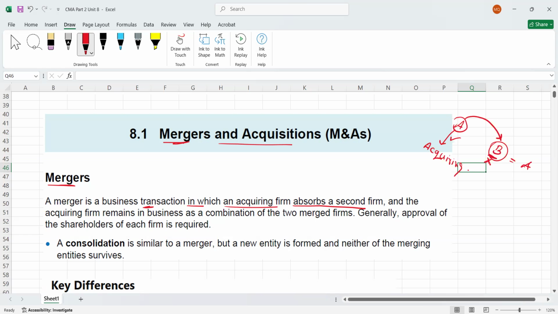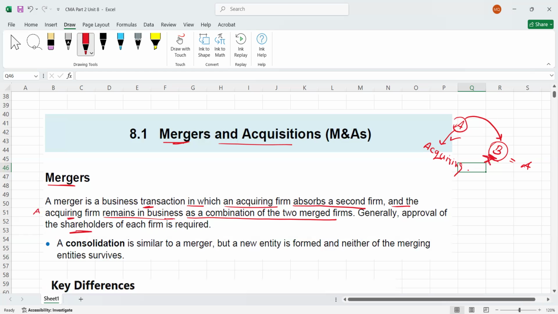Please remember, the acquiring firm, in my example company A, remains in business, and company B will dissolve. So the acquiring firm remains in business as a combination of two merged firms. Obviously, whenever we do mergers, we need the approval from shareholders.